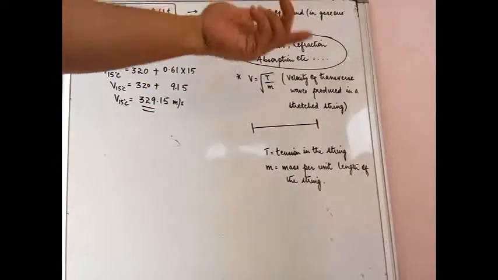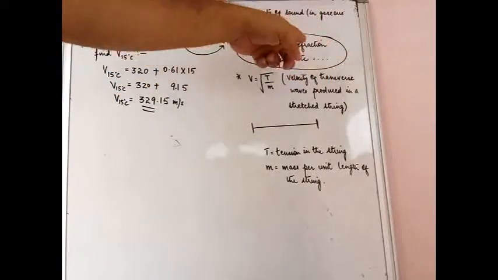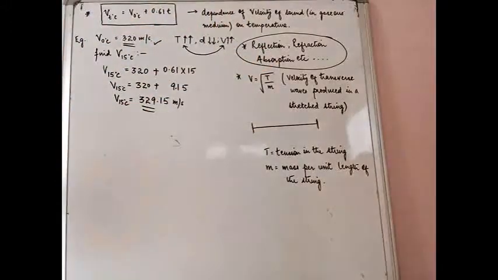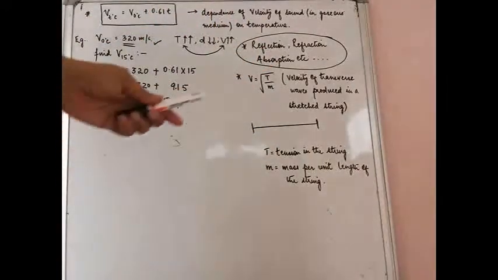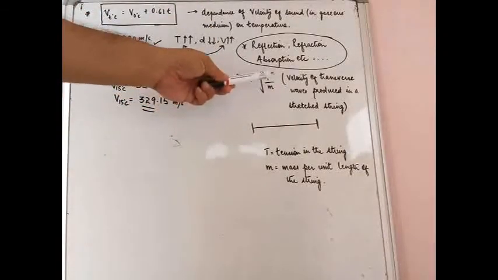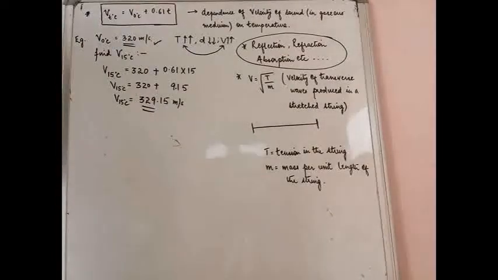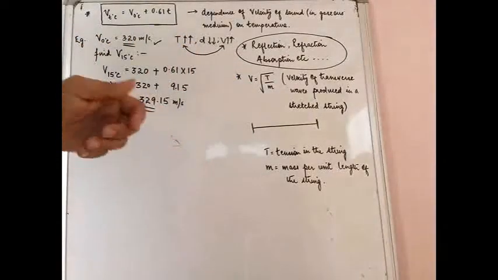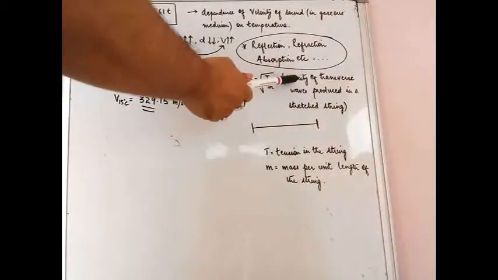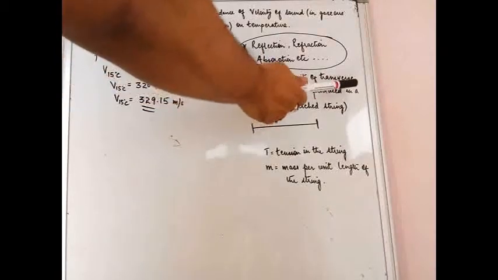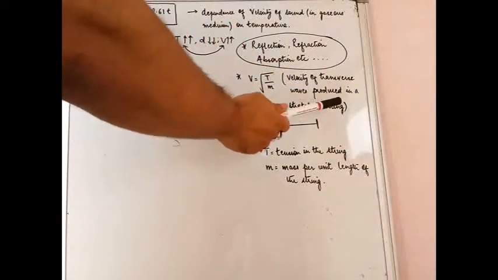Similarly, while going from one medium to another, it can refract, that is bend also, it can be absorbed by a surface, and so on and so forth. Now coming down to the next formula that we have, V is equal to under root T by M. Okay, now let's see, again this is a different formula. So what is the case in which it will be applicable? This will be applicable in case of velocity of transverse waves produced in a stretched string.